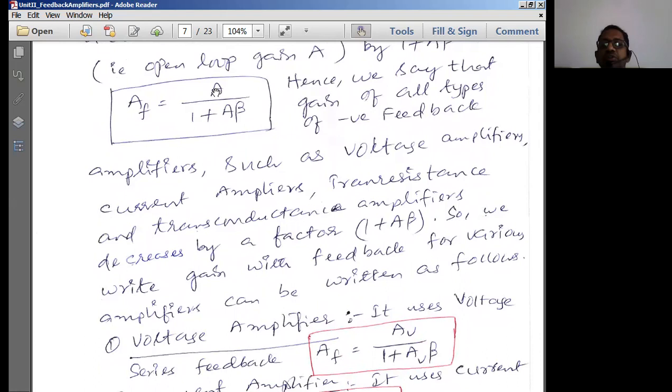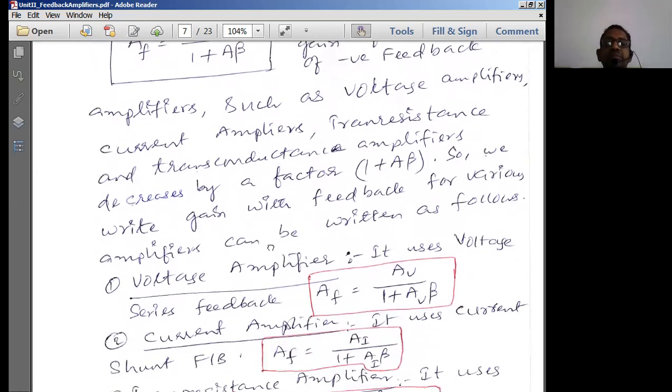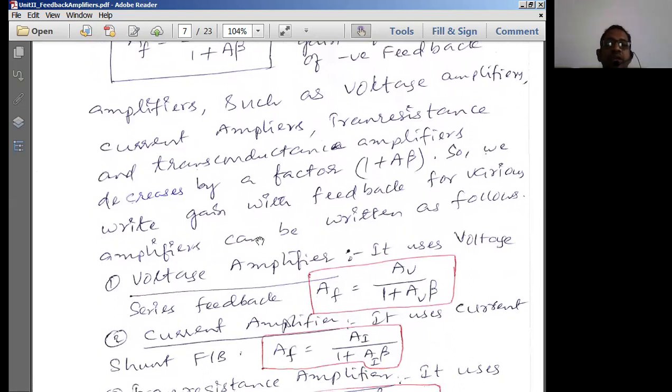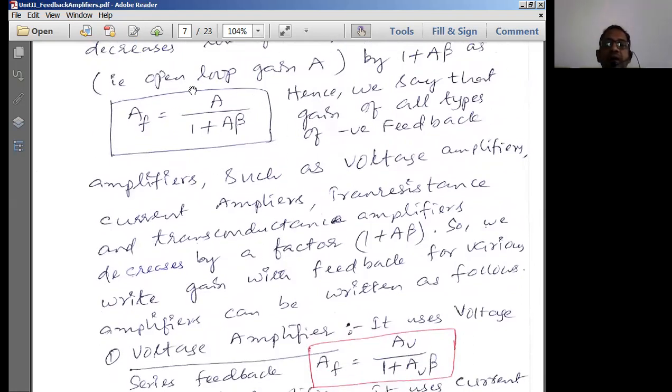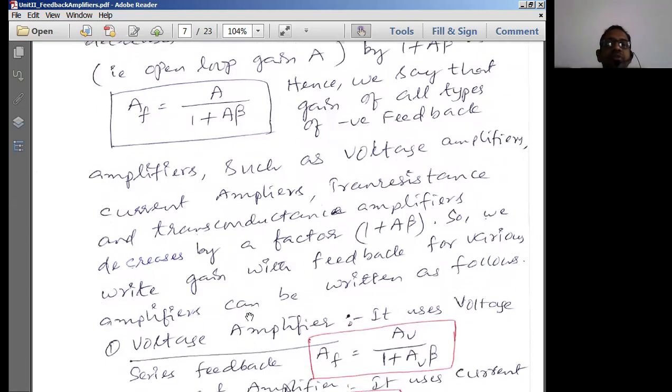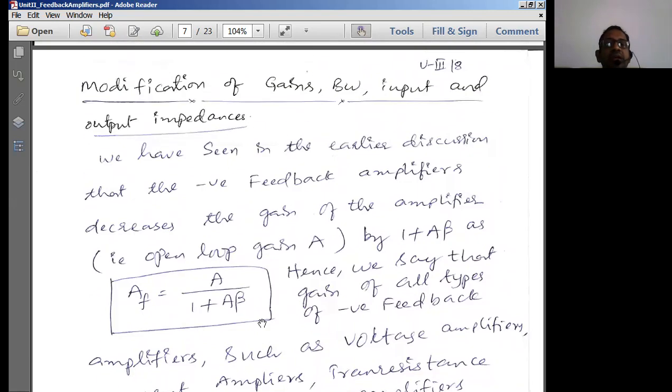If the amplifier is a current amplifier, we replace A by simply AI. If it is a transresistance amplifier, we replace A by RM. If it is transconductance, we replace it by GM. This is the basic difference you should remember in your mind. That means if you know one formula, you can apply the same formula to all types of amplifiers. So buy one, get three free. So this is what we have to remember here.